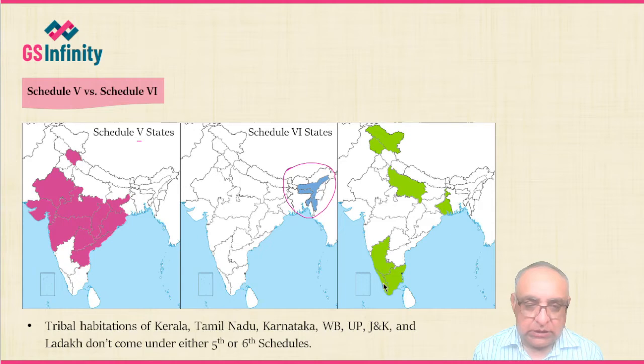So this is Kerala, this is about Tamil Nadu, this is about Karnataka, and this is the West Bengal, this is Jammu and Kashmir, and this is Ladakh Union Territory, and this is Jammu and Kashmir Union Territory. So what is mentioned here is that the tribal habitations of these particular states and union territories don't come under 5th or 6th schedules. So this point should be noted. It is very important from the examination purpose.